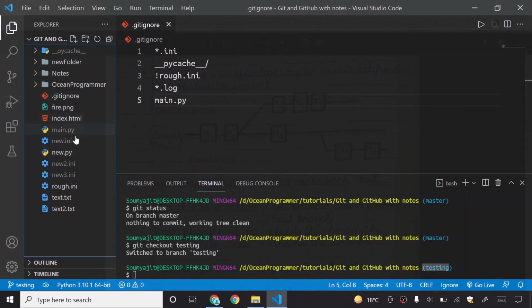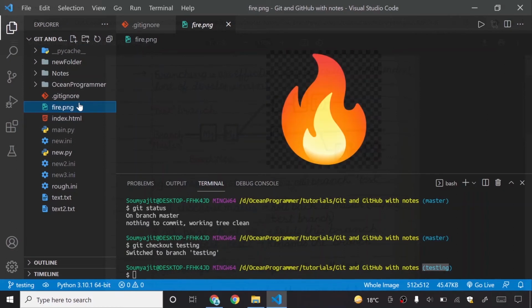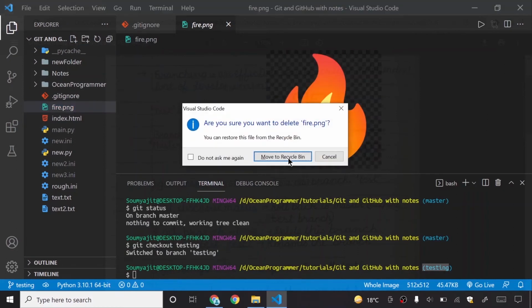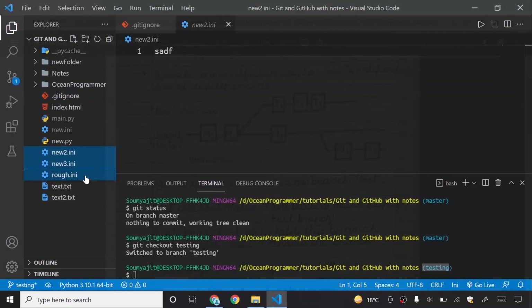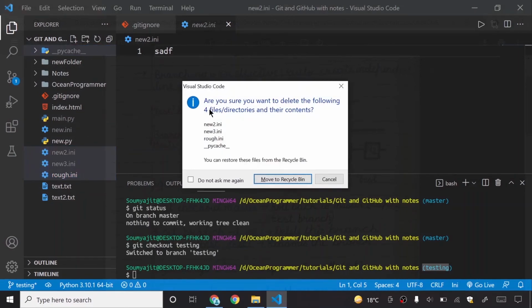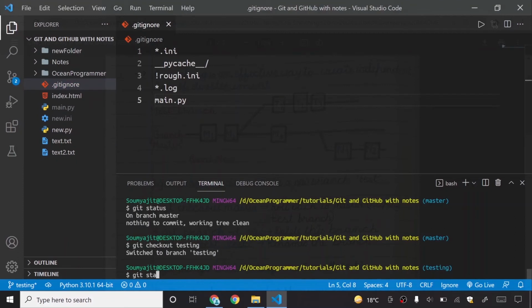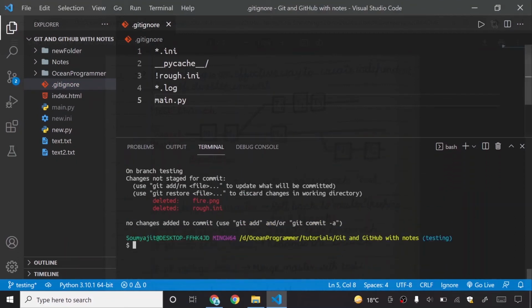So now I will delete this image, and I will just move this to the recycle bin, and also I will delete a few files and folders inside this branch. It is showing me a warning: are you sure you want to delete the following 4 files and directories, and you can restore these from the recycle bin? I will just click on move to recycle bin. So if I say git status, you know that the git checkout command can be used to get back, but I will commit it. Commit all the files.